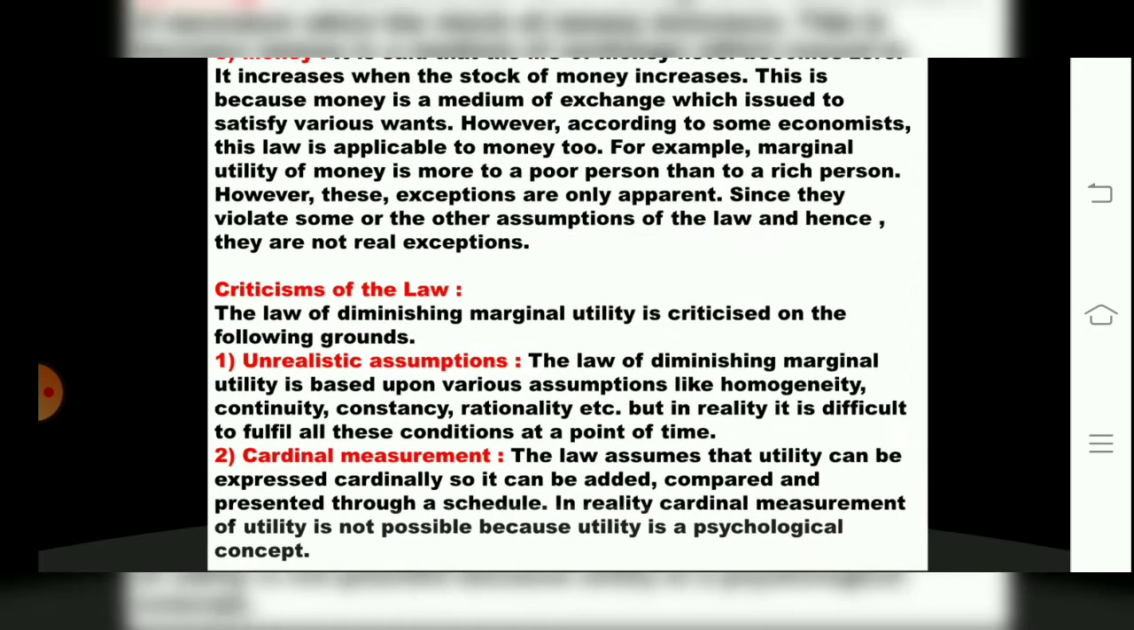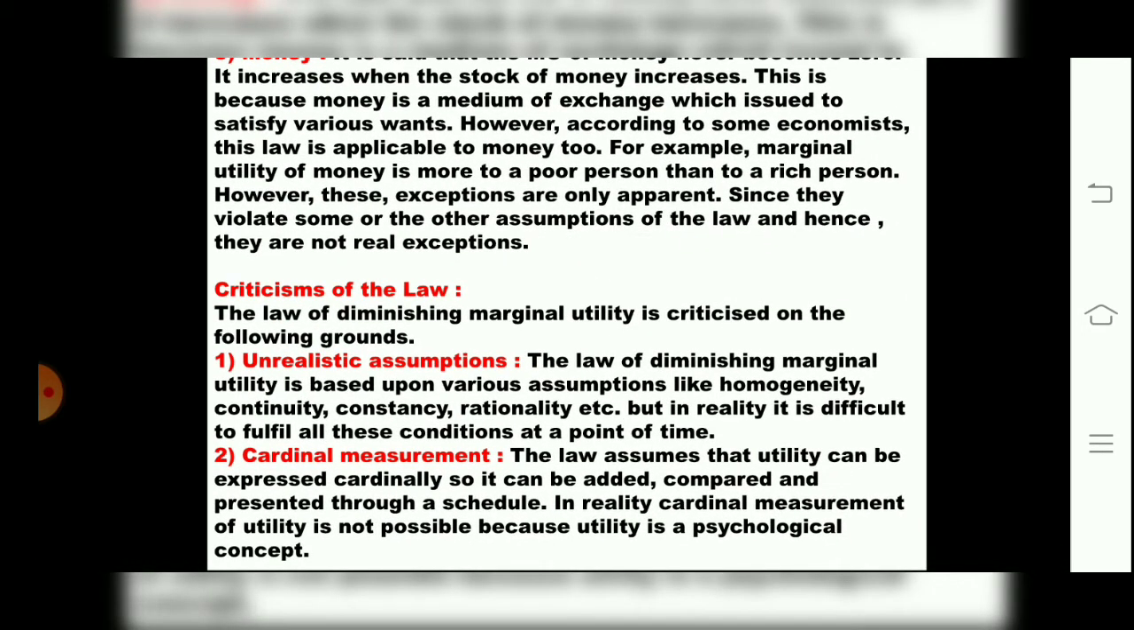So money is a medium of exchange which satisfies various wants. However, according to some economists, this law is applicable to money too. For example, the marginal utility of money is more to a poor person than to a rich person. And these exceptions are only apparent, since they violate some of the other assumptions of the law, and hence they are not real exceptions. So this is what we studied related to the 7 points of exceptions of the law of diminishing marginal utility.